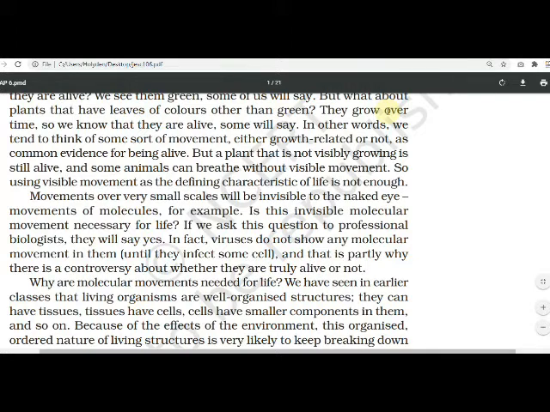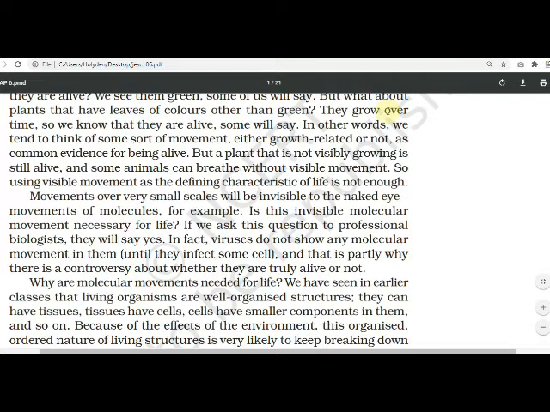So after entering the body, viruses show their movements, and that is partly why there is a controversy about whether they are truly alive or not. Means are viruses truly alive outside the body? Some would say no, but the virus which is outside the body, when it enters the body, it becomes alive. Understood?